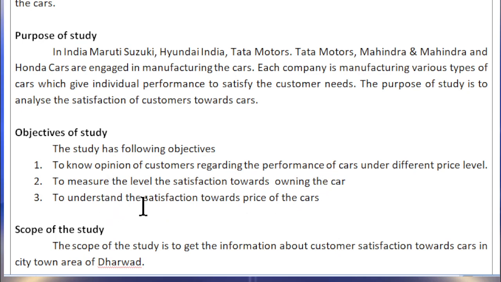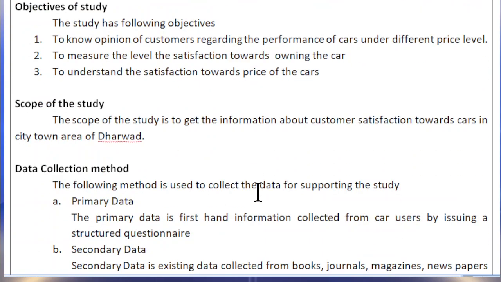To understand the satisfaction towards the price of the car. So the objectives of the study, how a customer is satisfied with the car. Likewise, we have to write the objectives. Next,